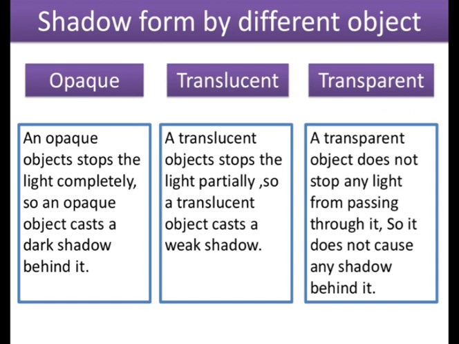And what happened in the case of the transparent object? Since the transparent object does not at all block the light rays, there will be no shadow formed by the transparent object.